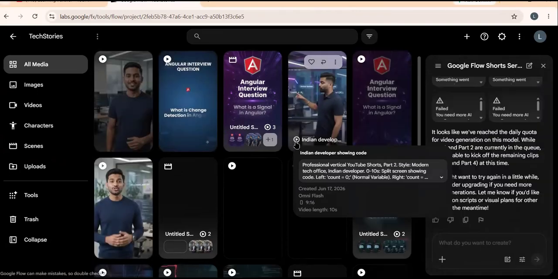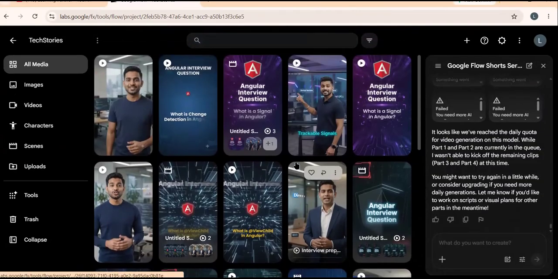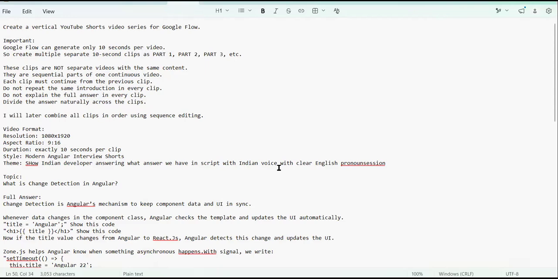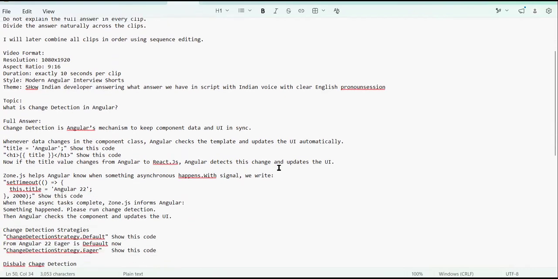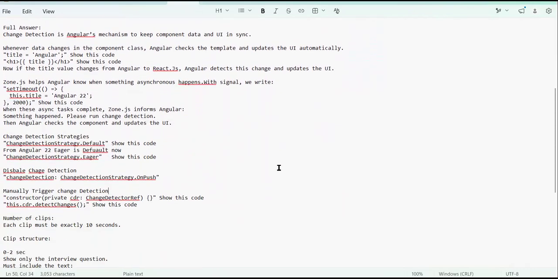I had uploaded an image, so it is showing that. Here you can see all the videos, whatever you are seeing over there, those are coming from here. It took me almost 3 to 4 days, and then my final prompt was ready, which helps me create a proper short. Whatever information you are seeing over there, it doesn't create the information itself. We have to provide it: what text you need to show, what angle you need to show. Whenever we talk about cinematography, top angle, right angle, right? Some extra things also you need to specify.